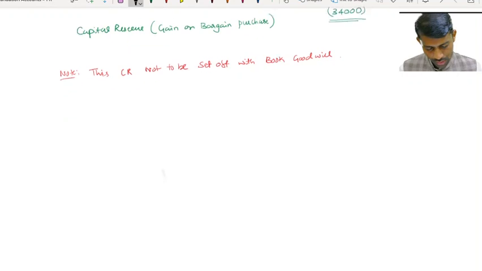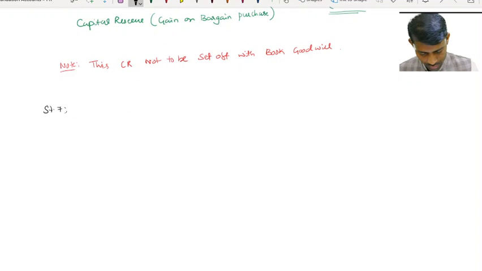So let's go to step number 7, intercompany owings.